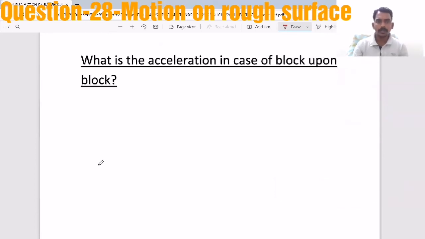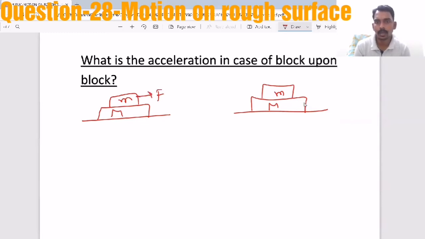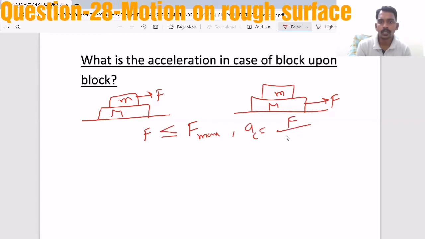Now, sometimes they will ask a question on the block upon block case. Here two cases will be there, with a block of capital M and a small m placed on it. One is where they apply force on the upper block, another is where they apply force on the lower block. As long as F is less than or equal to F max, there is a common acceleration, that is F by (M plus m). That means they move together.